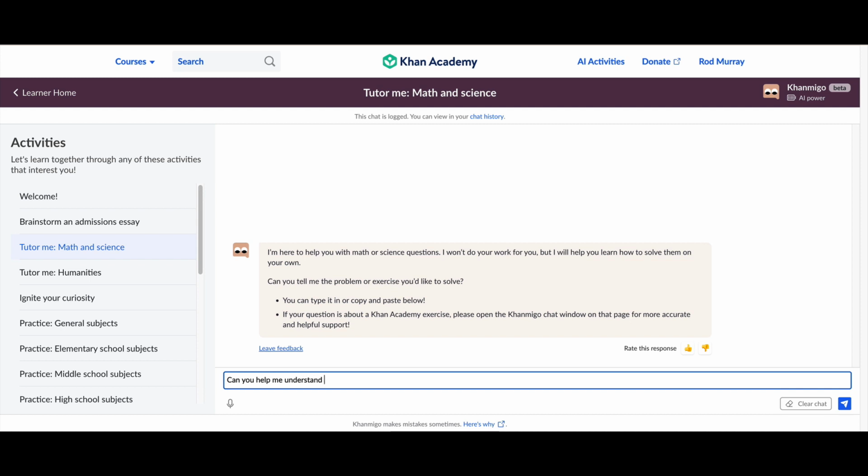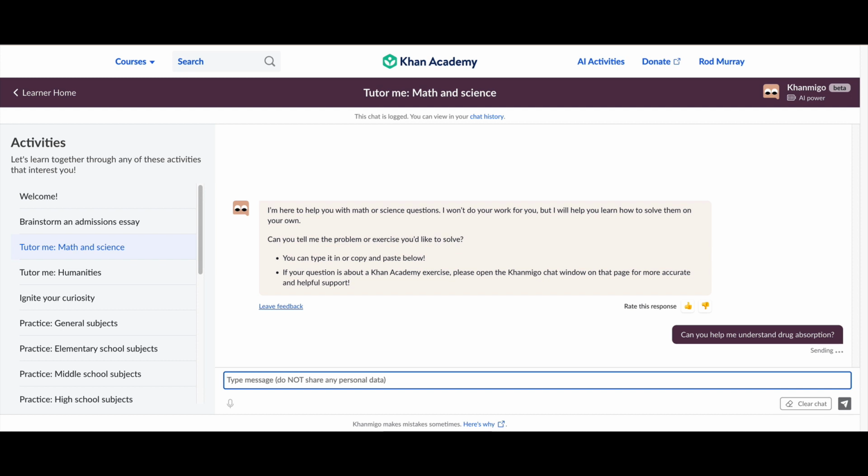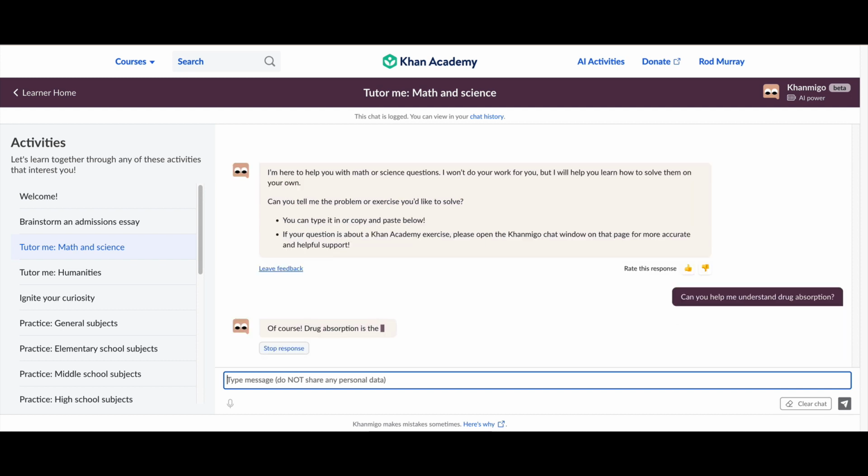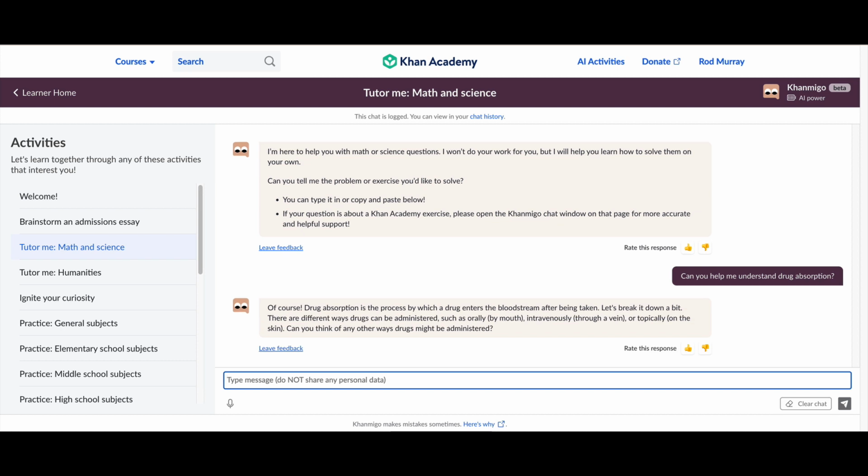So I'm going to ask whether Kanamigo can help me understand drug absorption, something which I know a lot about, so I can check it. Of course, drug absorption is a process, and so on. So it's giving you some information and asks you a question: Can you think of any other ways drugs might be administered?